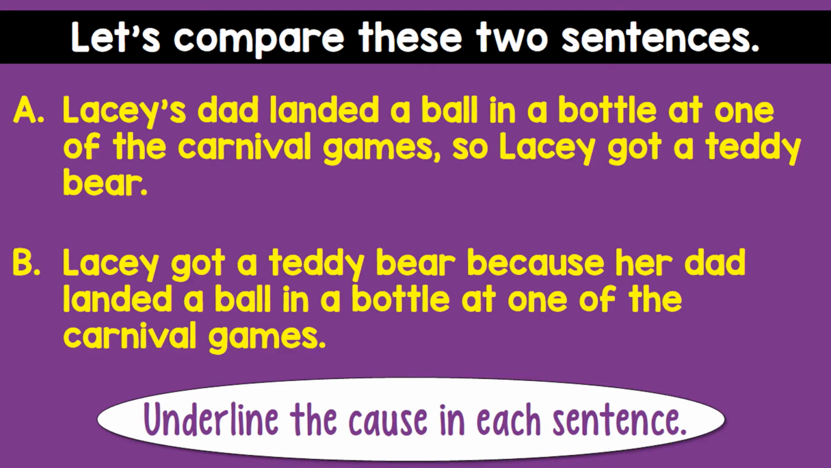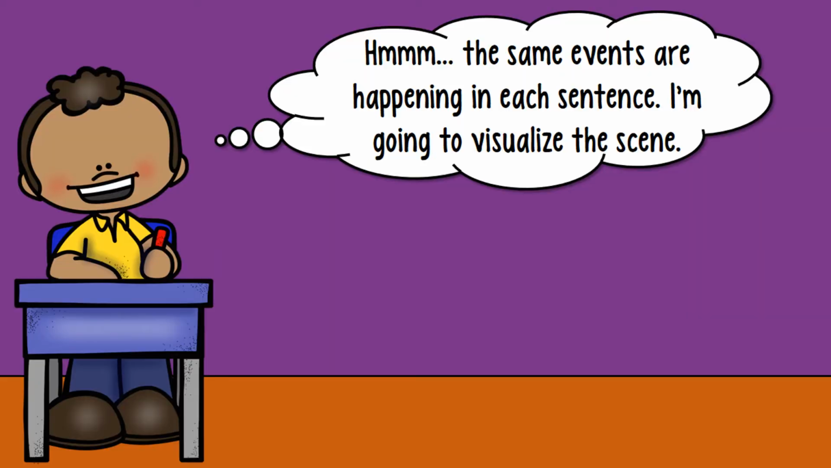Now, let's compare these two sentences. Sentence A says, Lacey's dad landed a ball in a bottle at one of the carnival games, so Lacey got a teddy bear. Let's look at sentence B. It says, Lacey got a teddy bear because her dad landed a ball in a bottle at one of the carnival games. Let's underline the cause in each of these sentences.